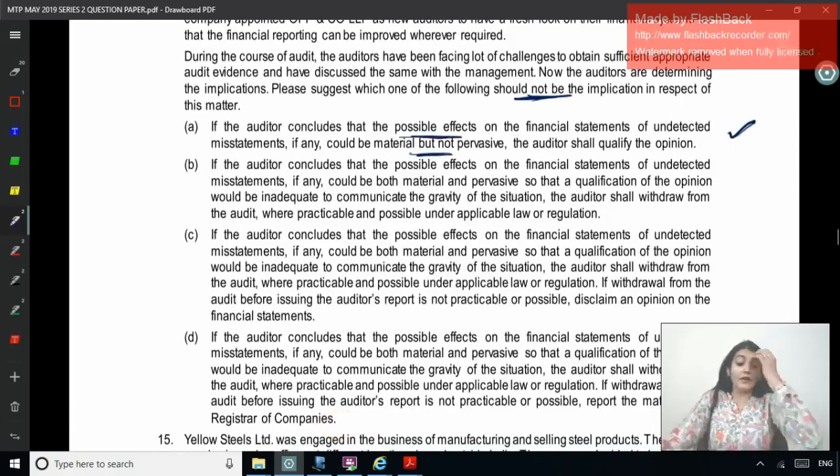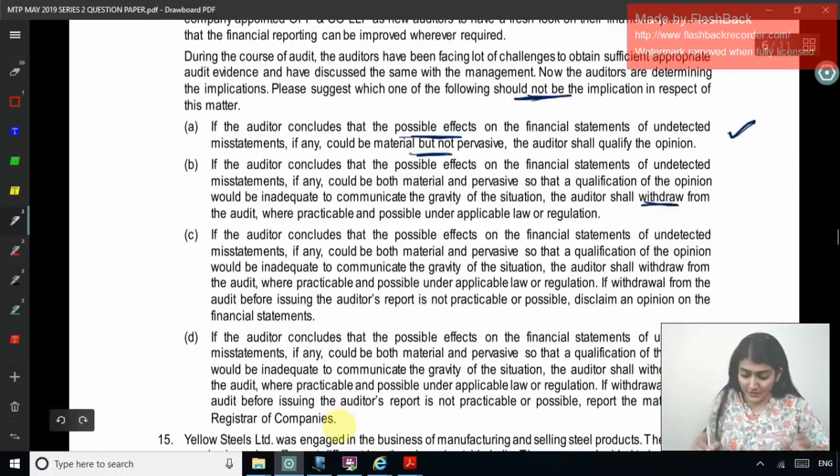If the auditor concludes that the possible effect on the financial statements of the undetected misstatements could be material and pervasive, so that a qualification would be inadequate to communicate the gravity of the situation, the auditor shall withdraw from the engagement where practicable and possible under applicable law or regulation. So whenever there is inability to obtain evidence, material and pervasive, we either withdraw or we issue a disclaimer. So here they are saying withdraw from the engagement.